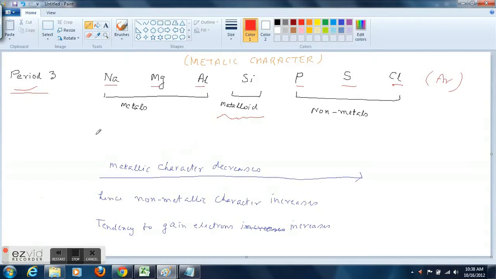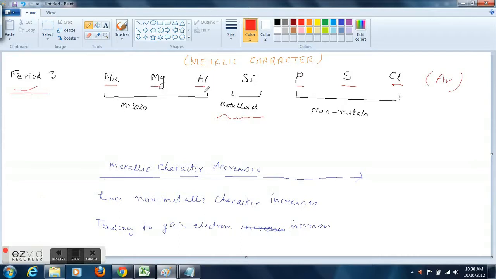Now if we see the trend in properties, as we move from sodium to chlorine, metallic character decreases, as a result of which non-metallic character increases.